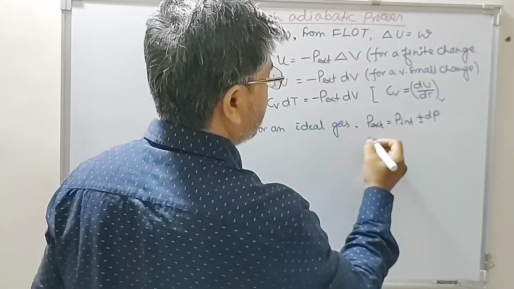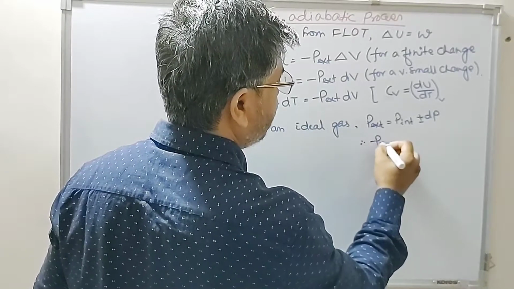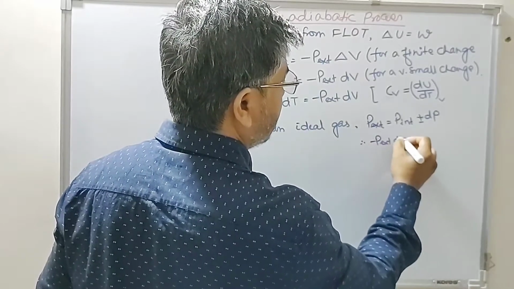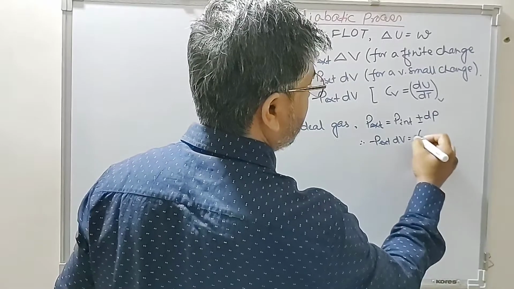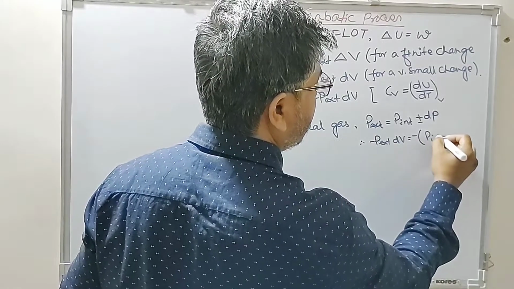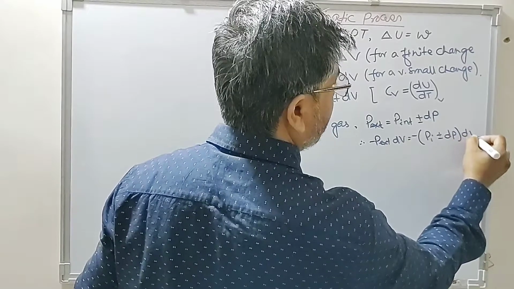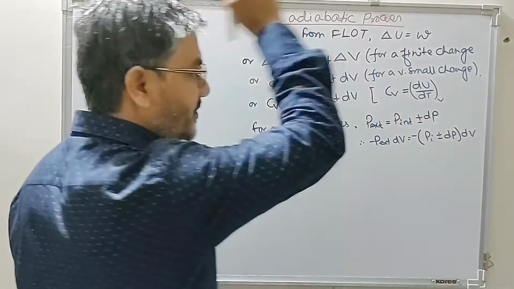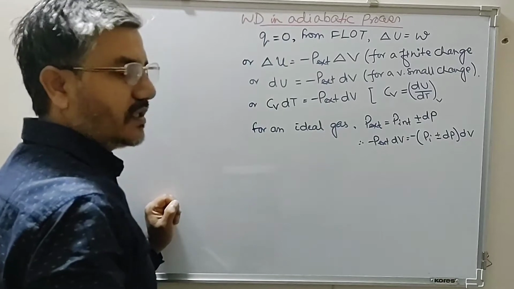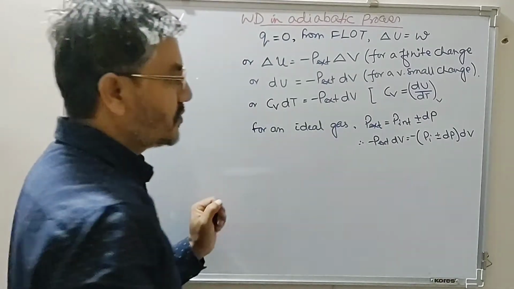So therefore minus P external dV is equal to minus P internal plus or minus dP into dV, the same expression we used while defining the ideal work done in the isothermal process.